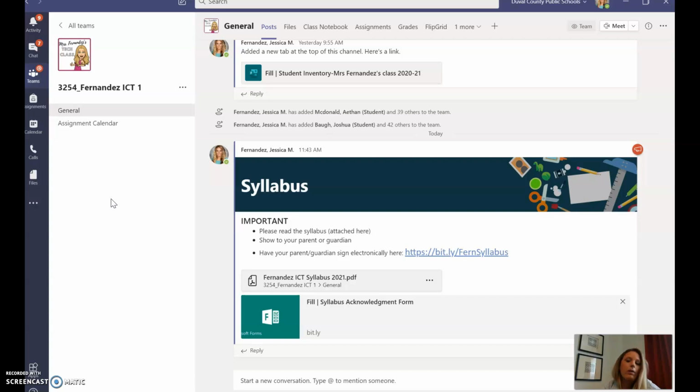And also really important, you'll see on the syllabus that you're going to need earbuds to watch these videos. I usually have headphones in my classroom, but we can't share any materials because of COVID. So make sure that you bring earbuds every single day to class. You can get them at the dollar store for like $1 plus tax. So again, if you guys have any problems, shoot me an email.